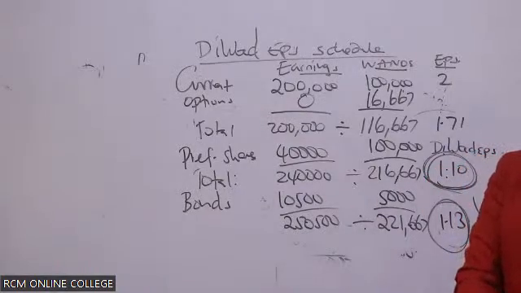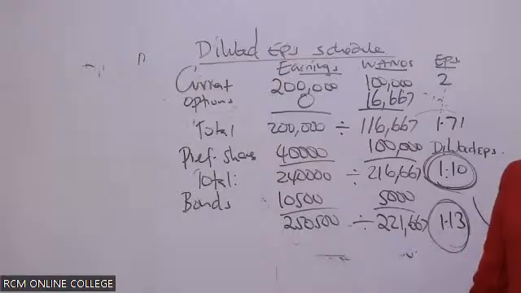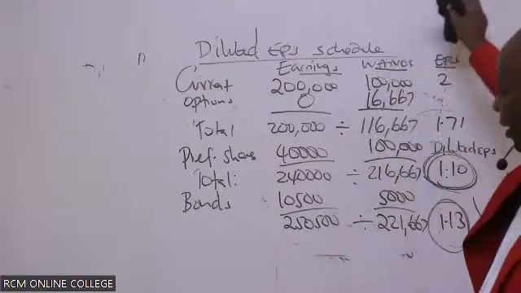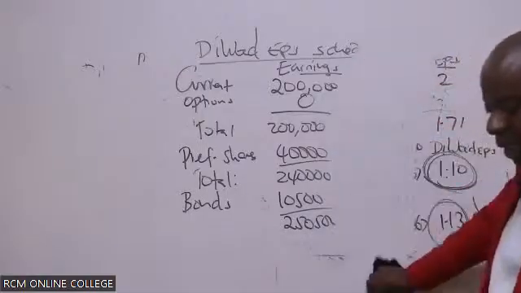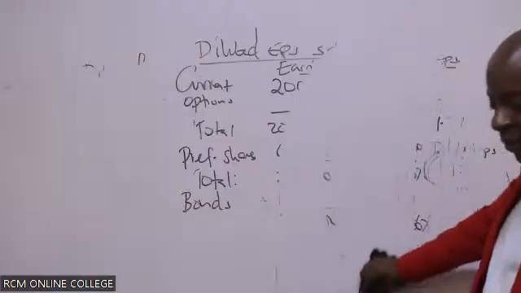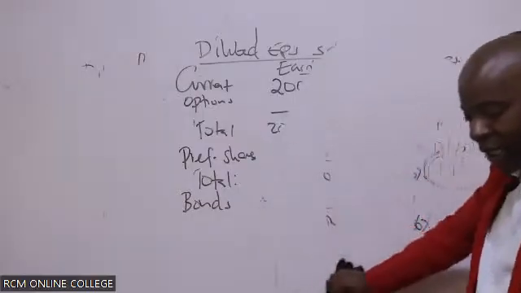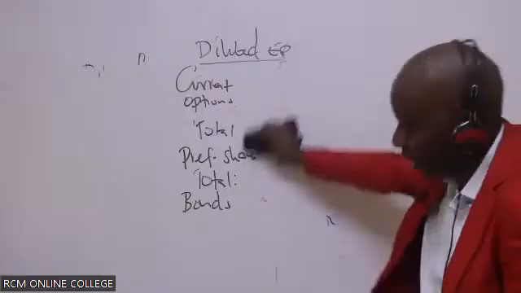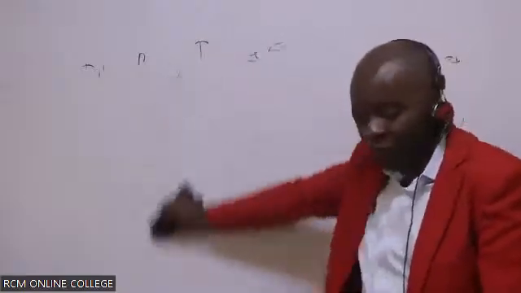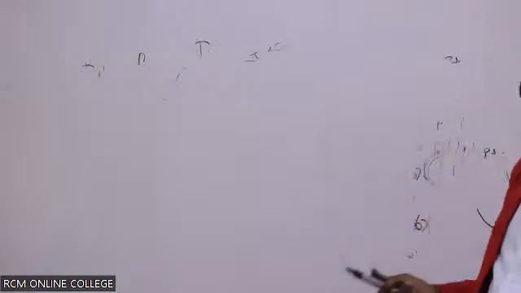Now, ladies and gentlemen, John is asking a very simple question there. In note number 3, the company also has shillings 100 million, 15% convertible bonds of shillings 1,000 each outstanding. Each bond is convertible into 50 ordinary shares. It depends on how the question is framed.